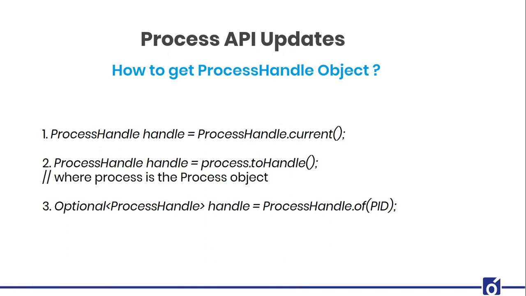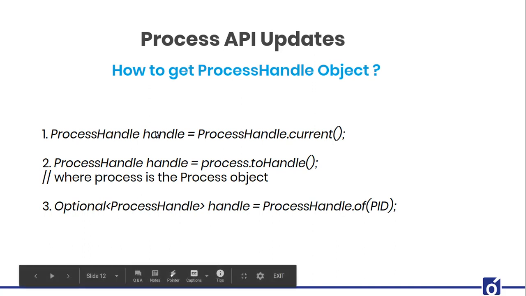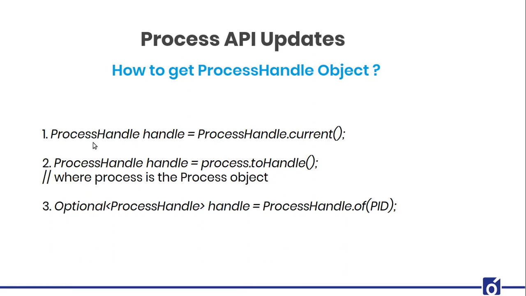Now, Process API updates: how to handle the objects. There are three ways. Maybe you want to handle the current running process. So what you have to do is create a handle object, ProcessHandle.current, and then with the help of this handle you can handle your process. How? I'll show it to you in a bit.